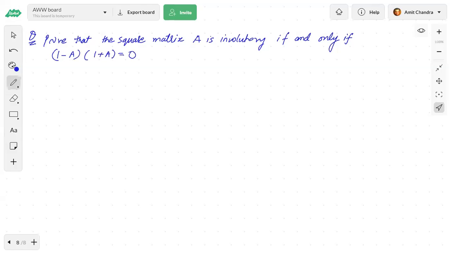Okay, you have to prove that the square matrix A is involutory if and only if (1 minus A) into (1 plus A) is equal to 0. Check, solve it.